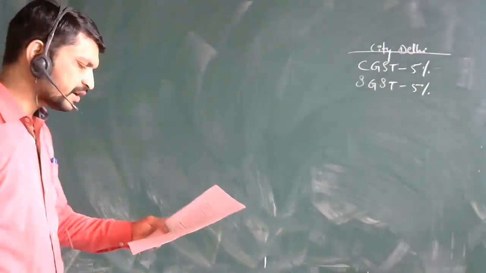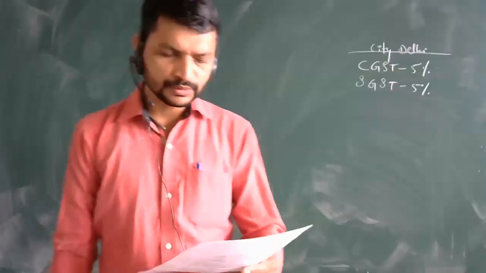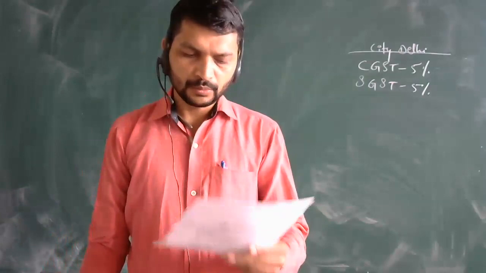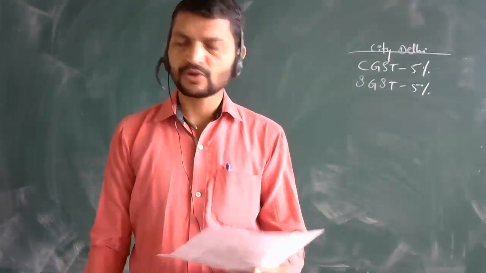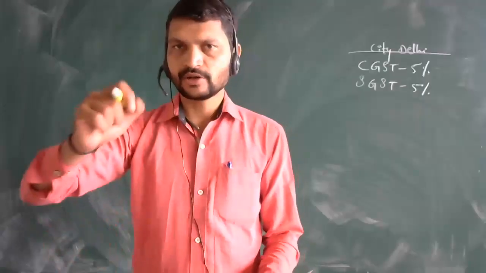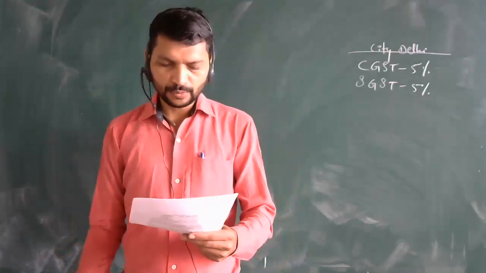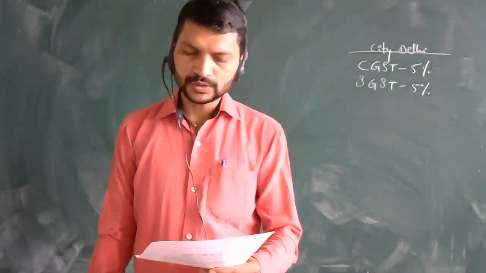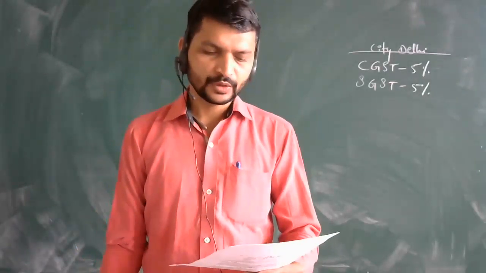The first transaction says Shobit bought goods of rupees 1 lakh on credit. Note it down, please.